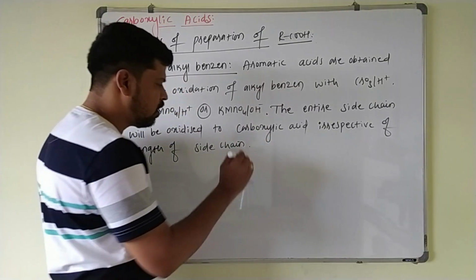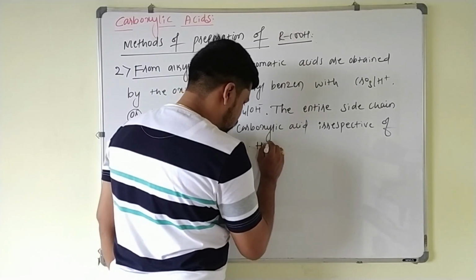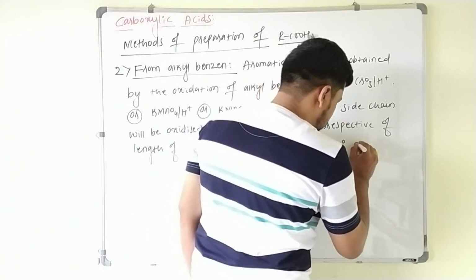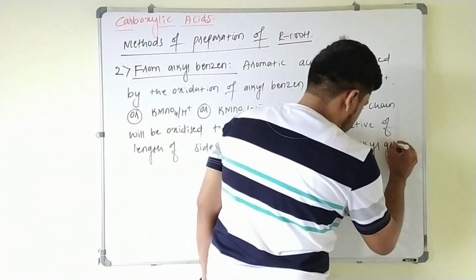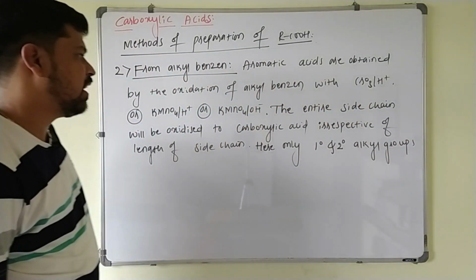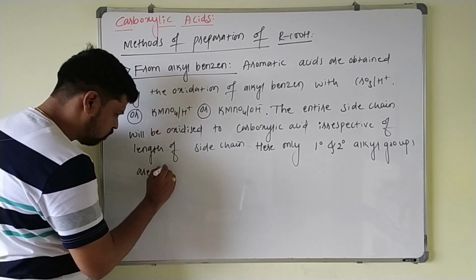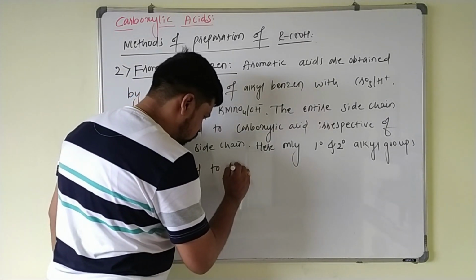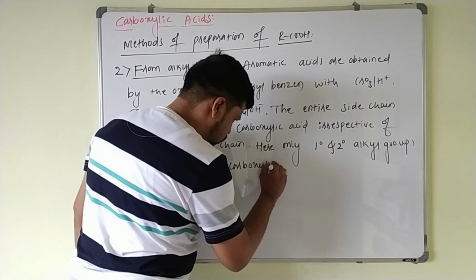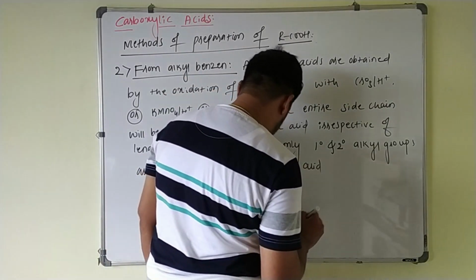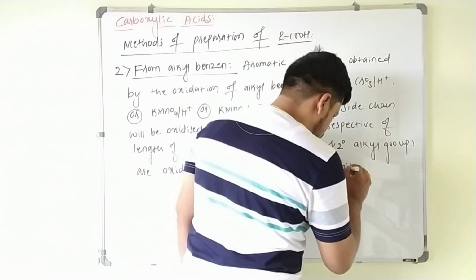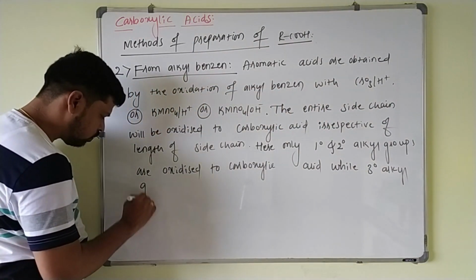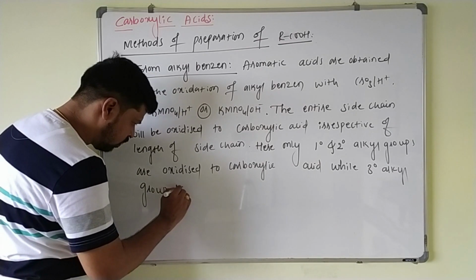And another thing you keep in mind, here only primary and secondary alkyl groups are oxidized to carboxylic acid, while a tertiary alkyl group is not affected.